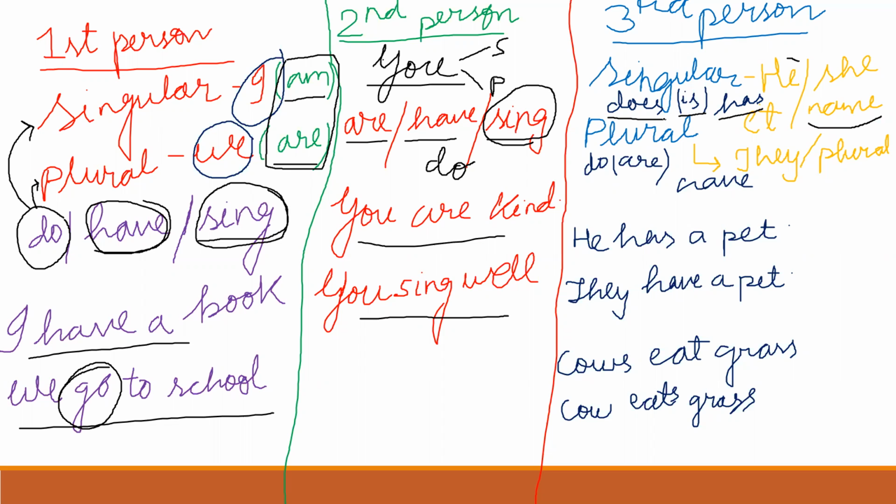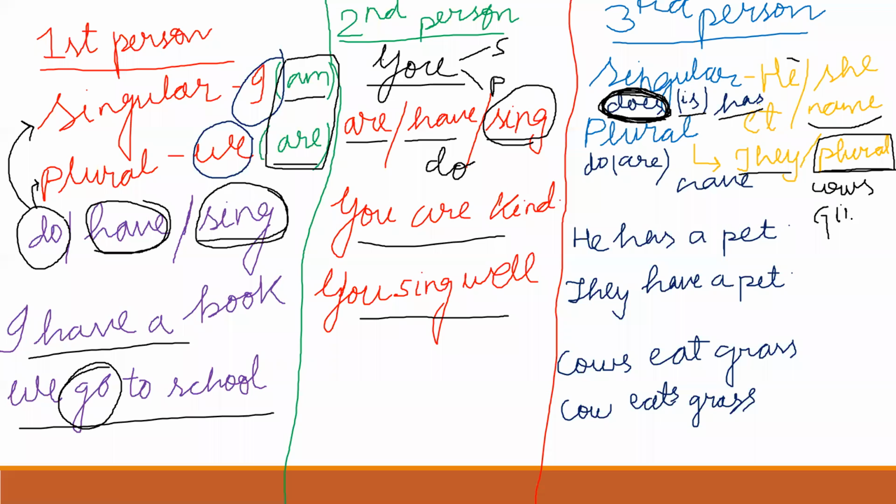Okay, we use does here. The verb that we use is in the form of plural, not singular. And in the plural form of third person, what is there? They is there. Okay, any plural form, like we say here cows or girls, they are all coming in third person plural.